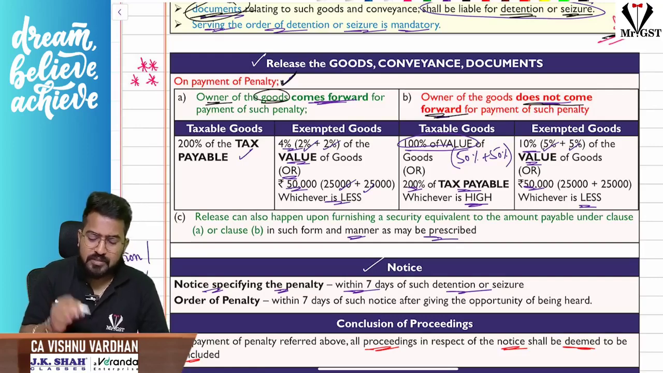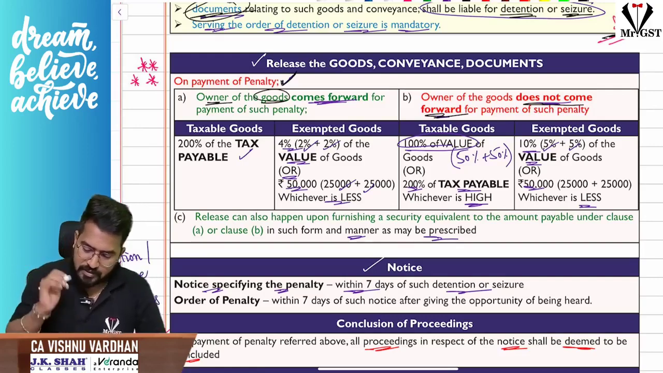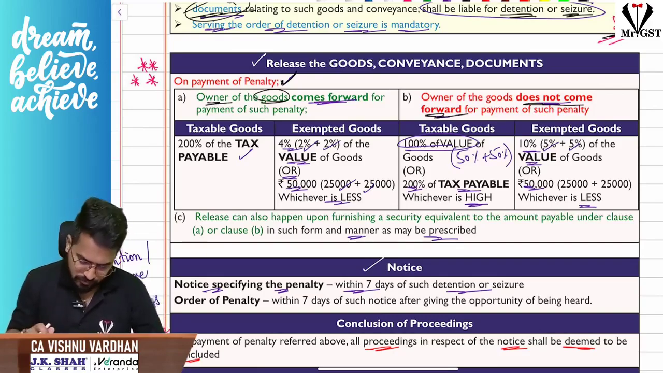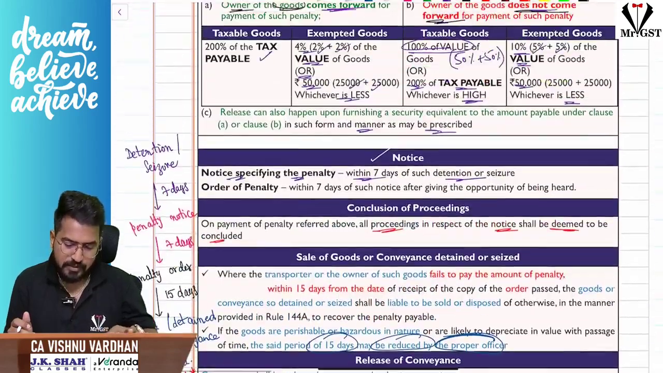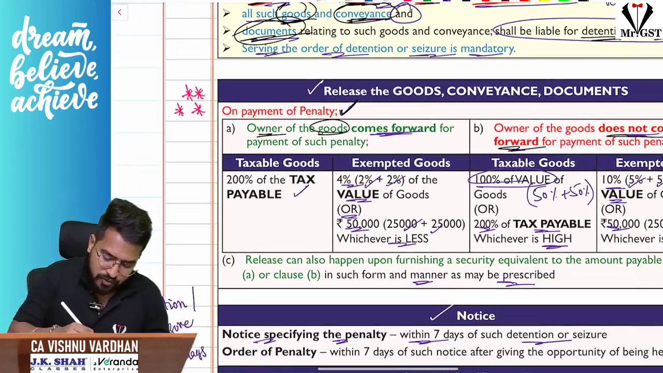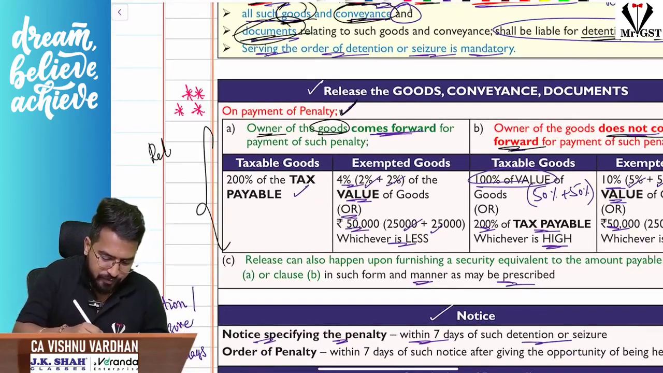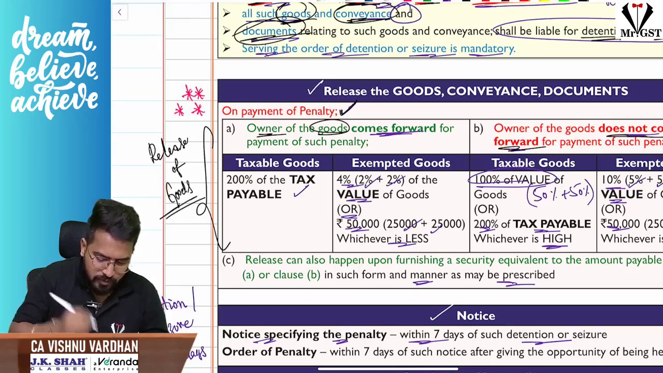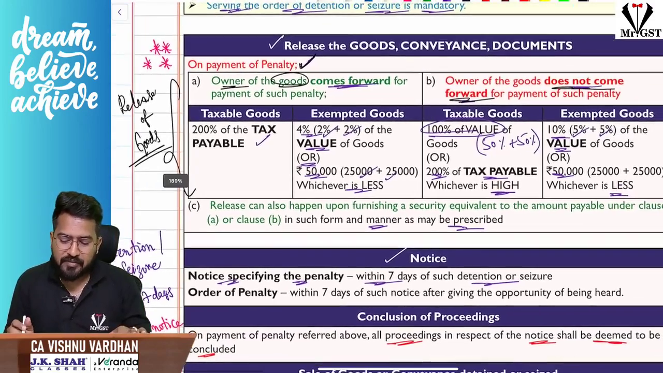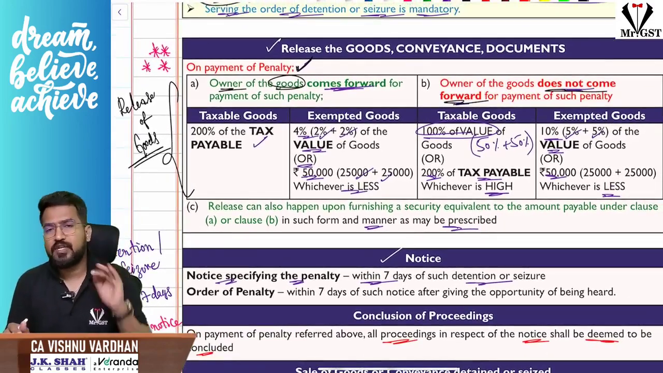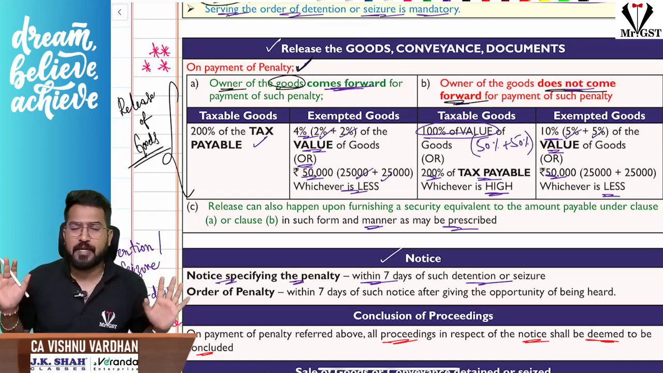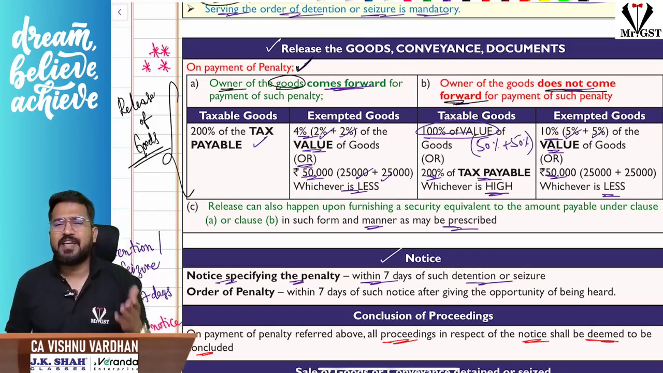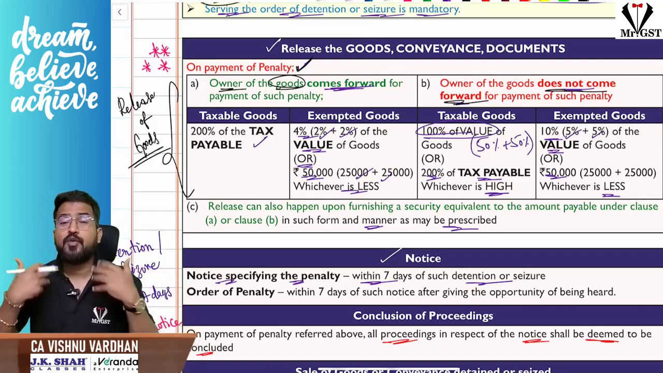The owner of the goods, to release the goods. First of all, let us understand, this is for release of the goods. When we release the goods, there are two possibilities. One, the owner is coming forward and saying, yes, I will pay whatever the penalty is, I made a mistake. Second, the owner is saying, I will not pay any penalty. The owner is not coming forward.